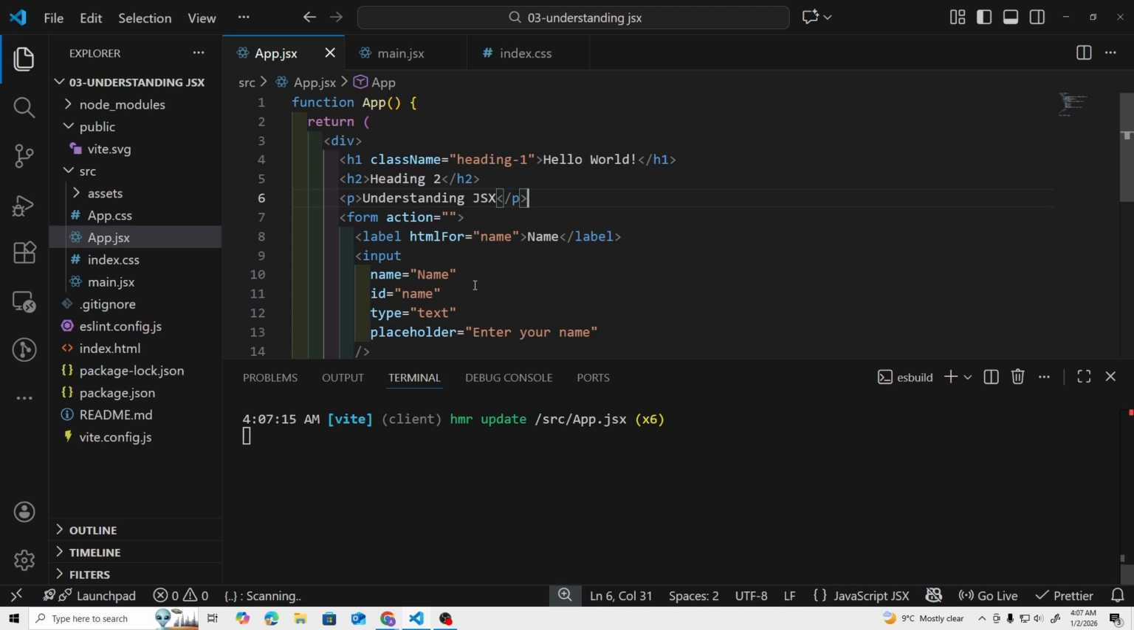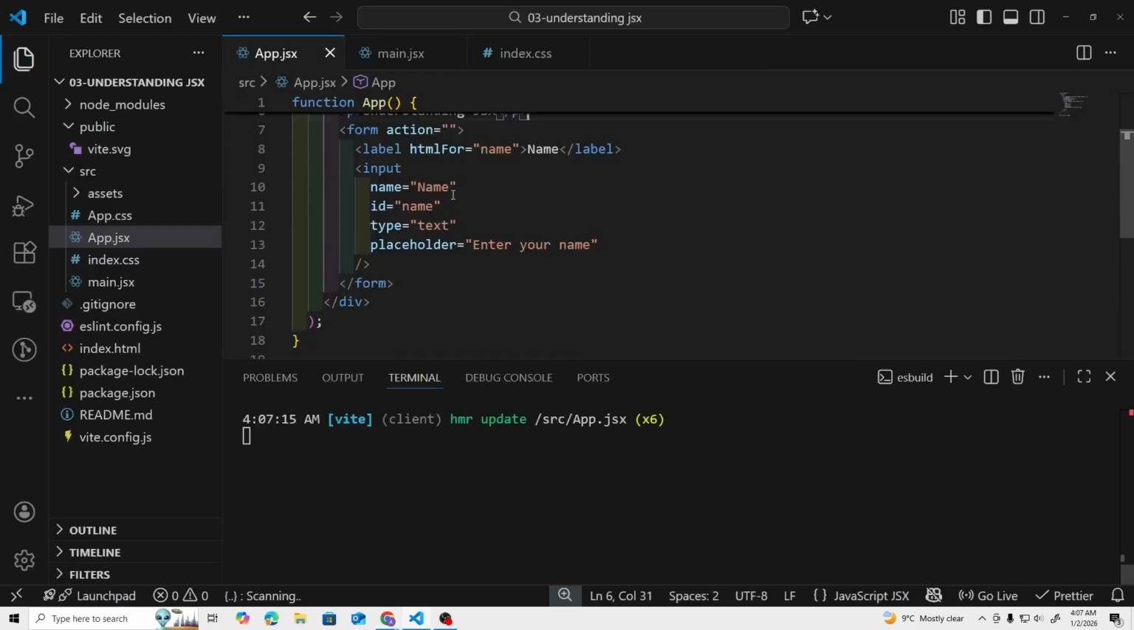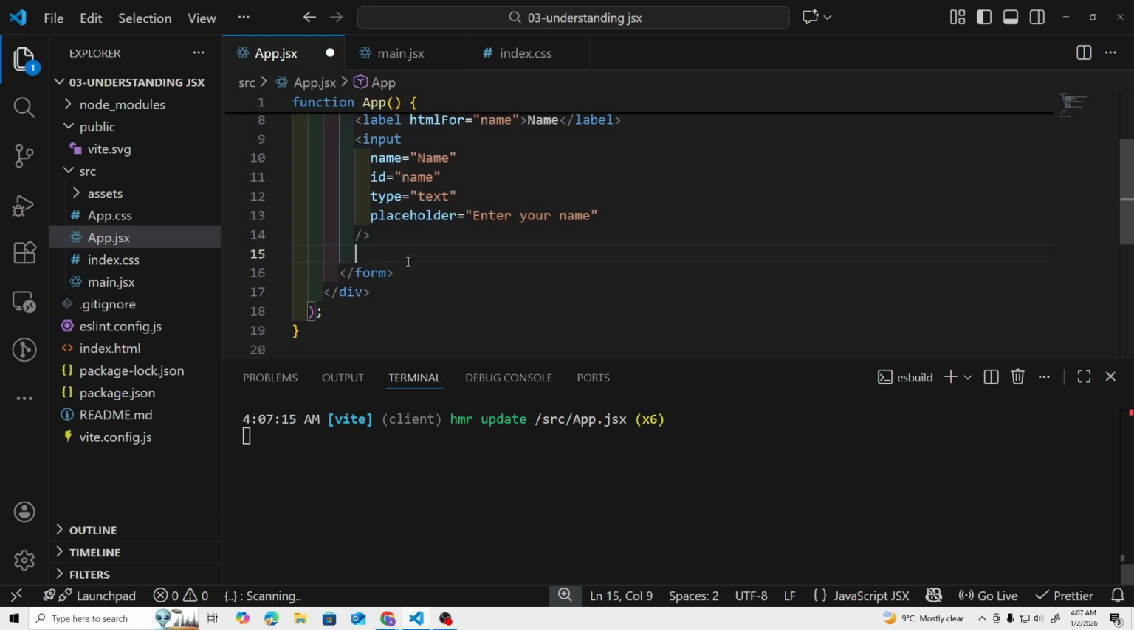Now let's save it. Let's go back to the browser. And if we refresh it, as you can see, we have the H1 text in red color, which means the styles are being applied properly. Now, just like this input element, there are some other tags. Mostly these are the self-closing tags, and we need to add this ending slash there as well.